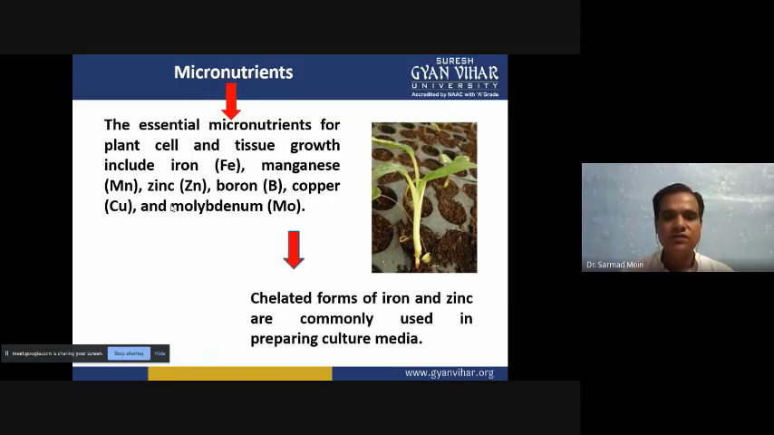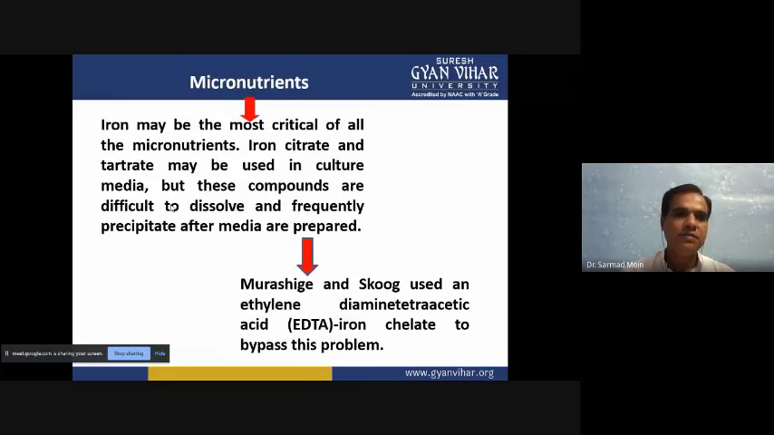These are all elements we can add in the water, and iron can be added in the chelated form, and zinc is commonly used in preparing tissue culture media. Iron is the most critical element for plant tissue culture, and iron citrate or iron tartrate we can add in the plant tissue culture media. But these components are difficult to dissolve and frequently precipitate after media preparation. So when we add iron citrate and tartrate, they do not dissolve very easily.